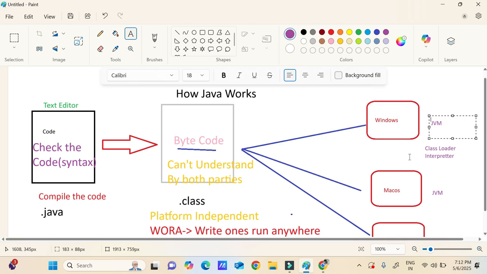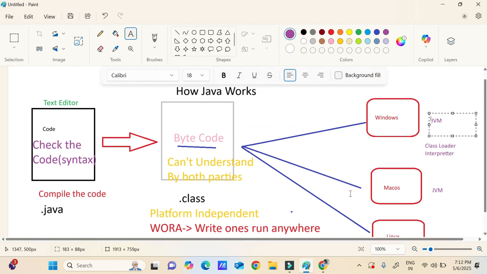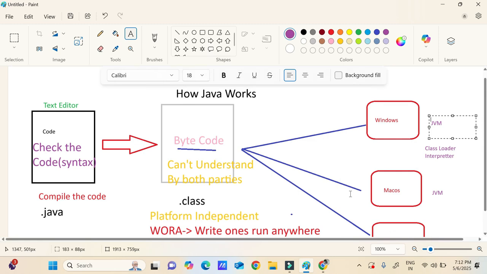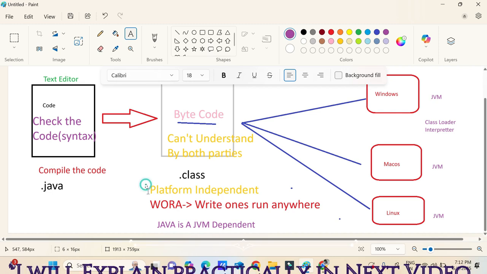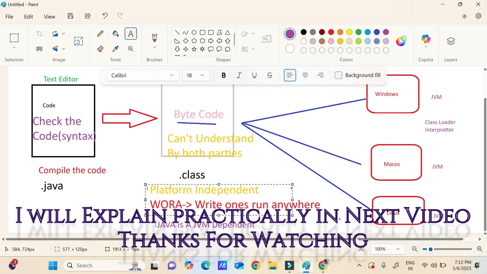Okay, what will the JVM do? It will take the help of the class loader. It will load this .class file, and it will take the help of the interpreter, and it is going to run the code one by one. I hope you guys got how the Java code is going to work. Right, so Java is platform independent. Also, Java is JVM dependent.